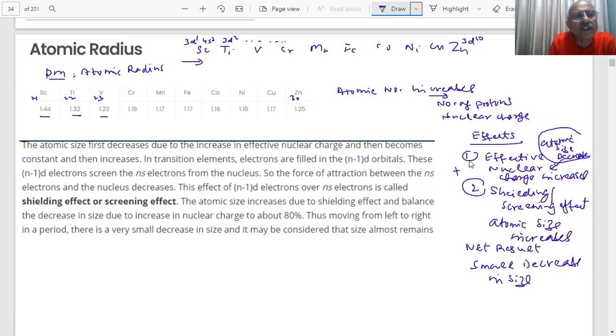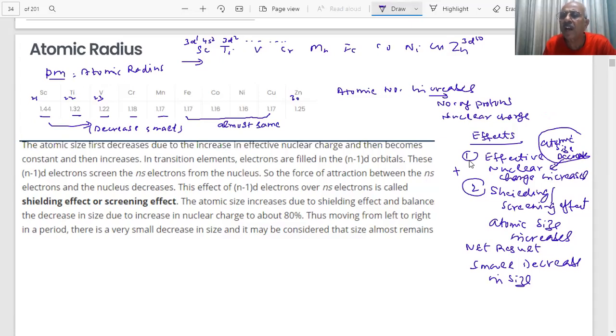144, there is some decrease, but the decrease is small, as you can see from here to here. Do you see the small decrease? Yes, sir. 144 to 132 is a good decrease, but after this, 118, 117, the same. And then what do you find? Iron, cobalt, nickel, and copper are almost the same, because these two factors counterbalance each other.